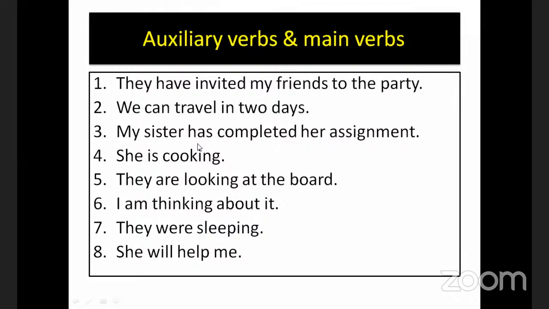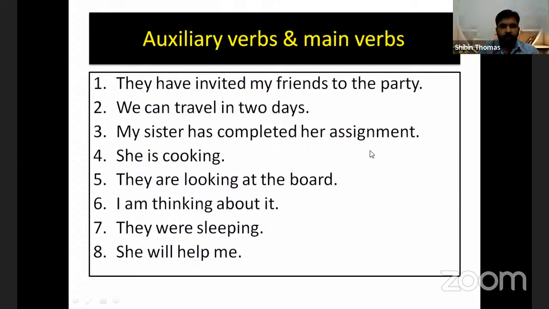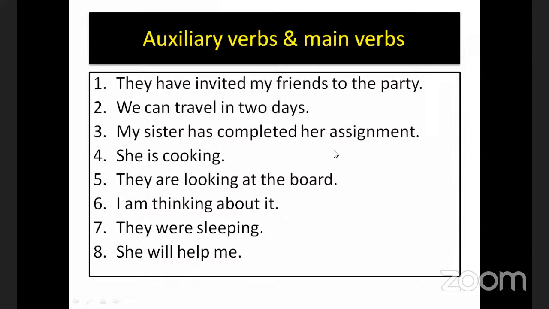Third sentence, my sister has completed her assignment. Fourth, she is cooking. Fifth, they are looking at the board. Sixth, I am thinking about it. Seventh, they were sleeping. Eighth, she will help me. So now you know which are the auxiliary verbs and main verbs in all these 8 sentences.